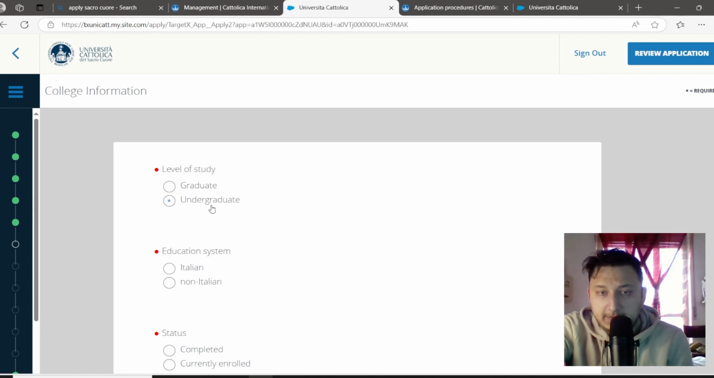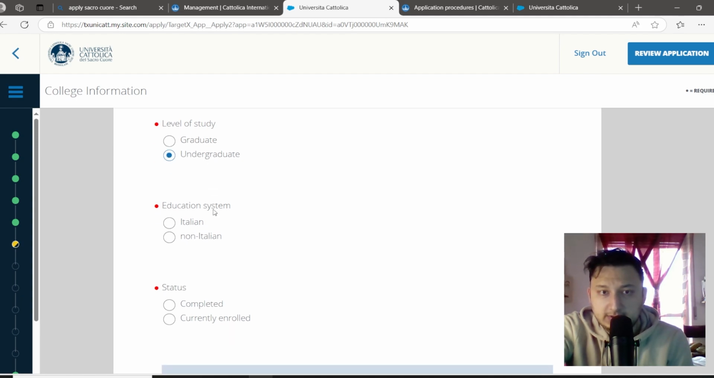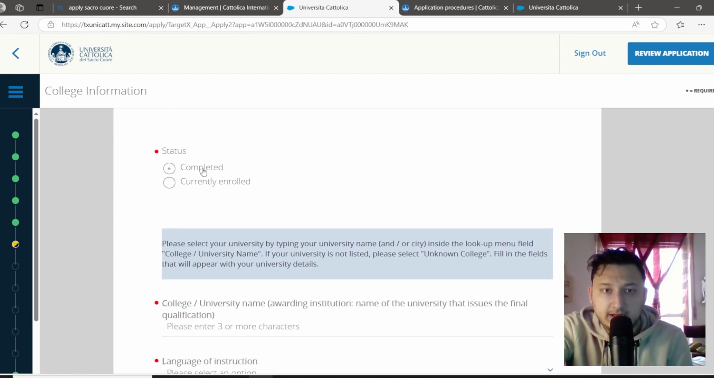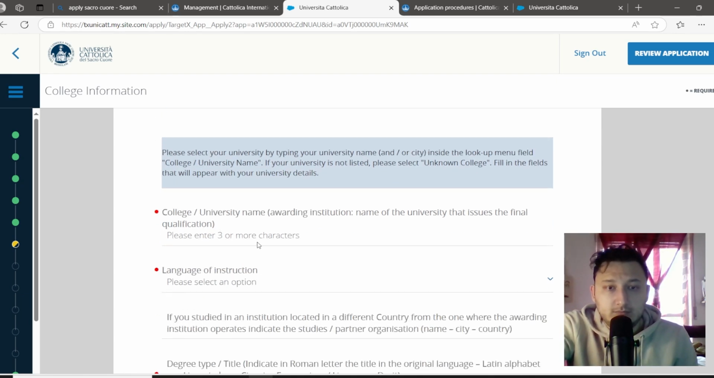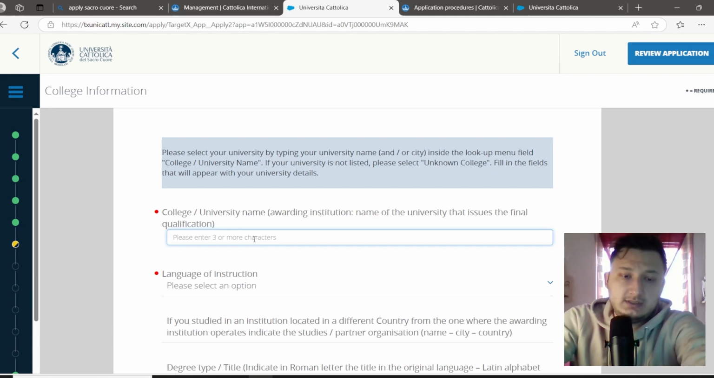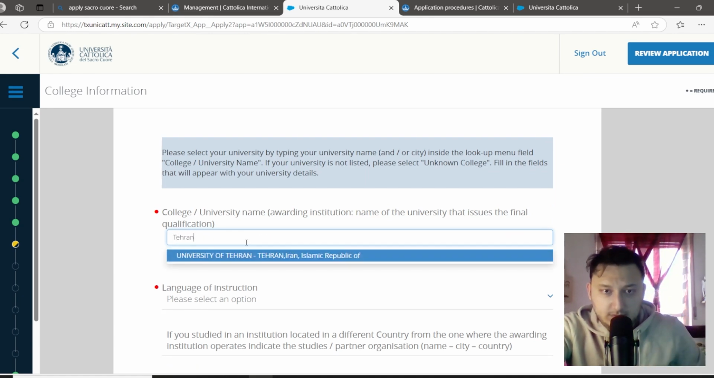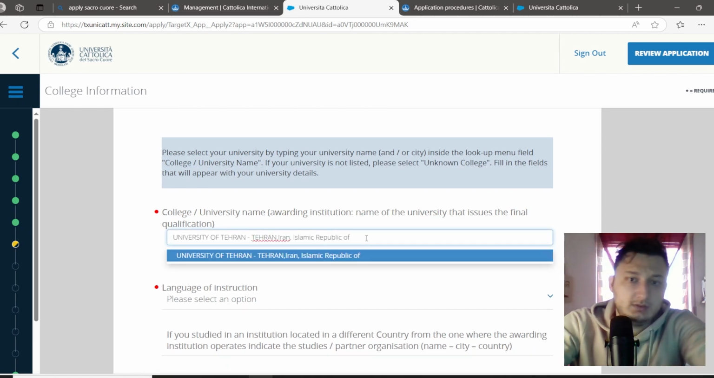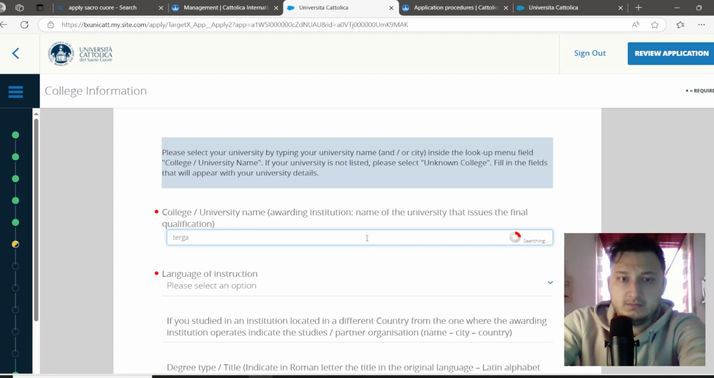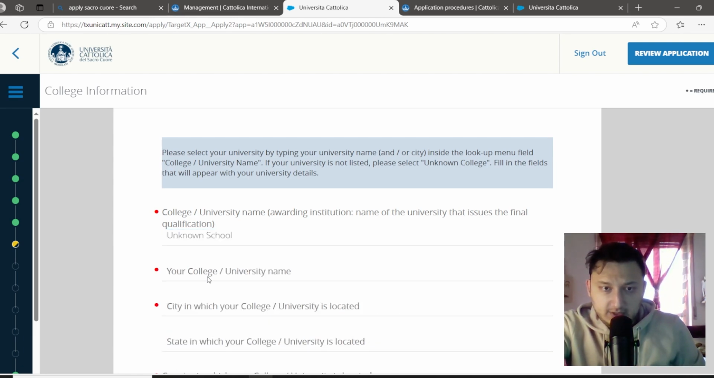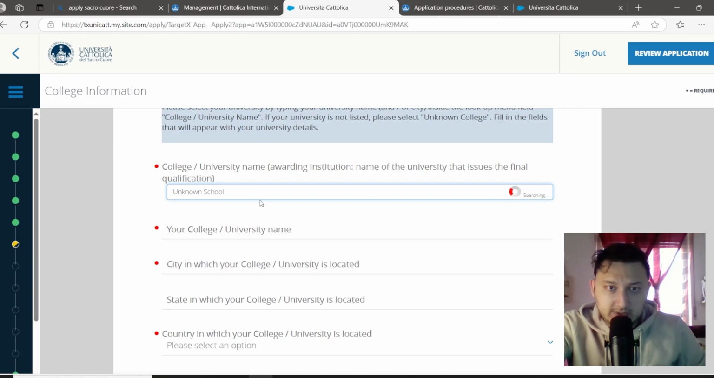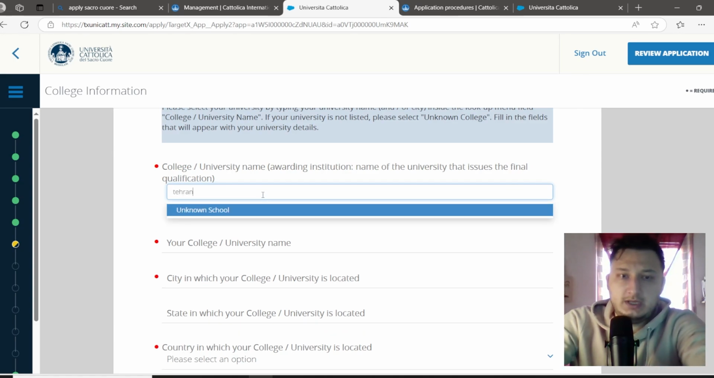If you have a bachelor's degree, you should click undergraduate. If the university is outside Italy, non-Italian, and if you have graduated, it is completed. Your university name is here. If you don't find your university name, you should select unknown school and write your university name here, and the location and other information relevant to the university. So I have found it.